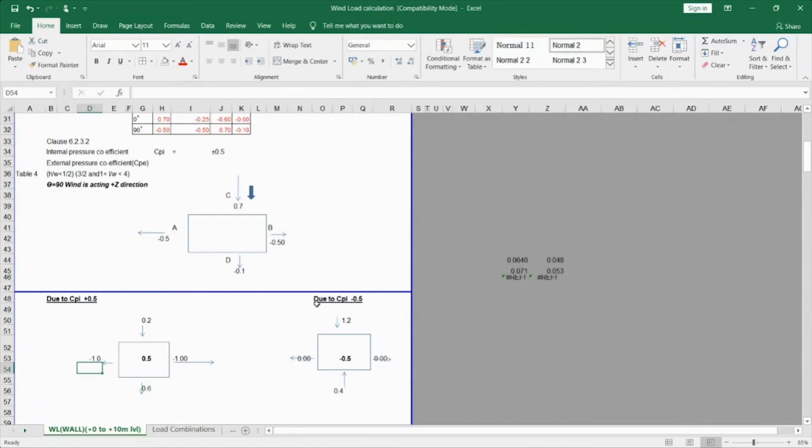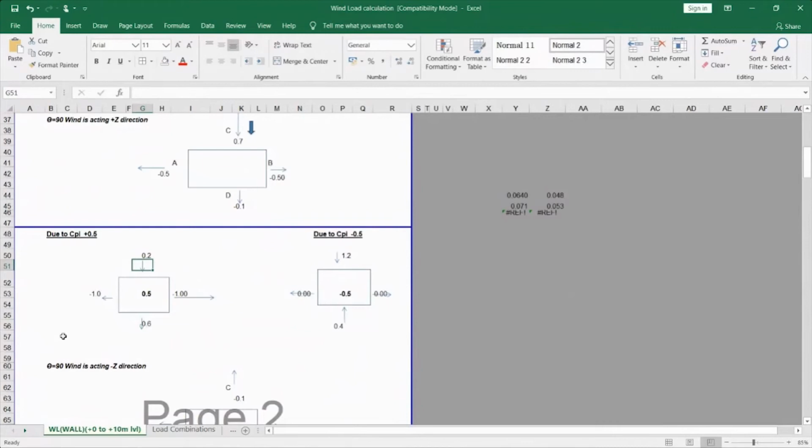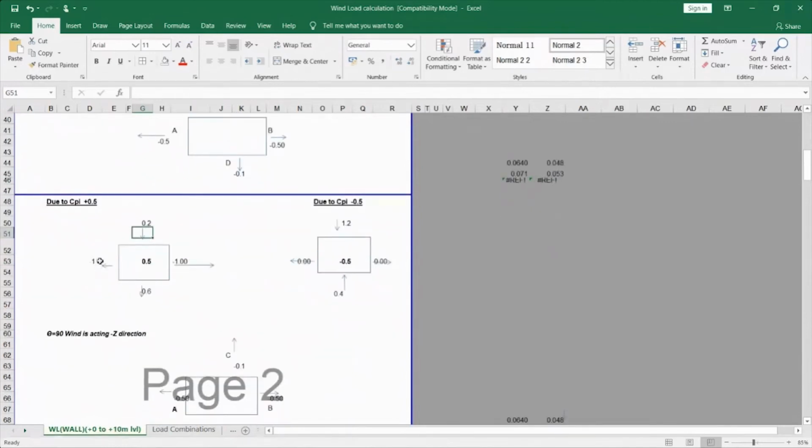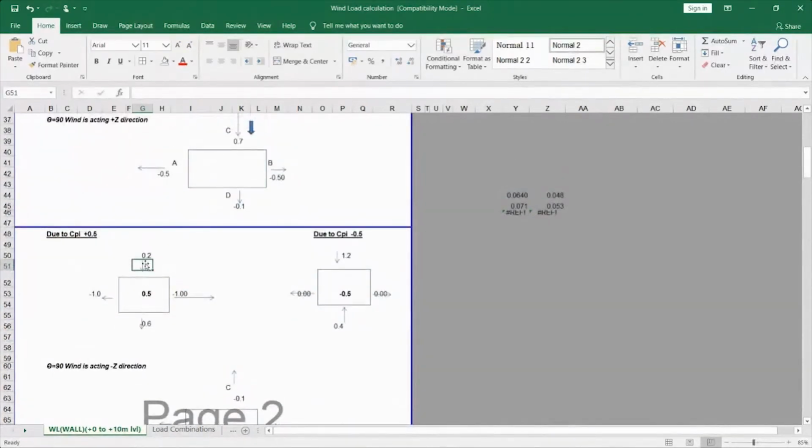I have denoted the CPE minus CPI value here. So this is how we calculate with the CPI value of 0.5 and minus 0.5, and the CPE minus CPI value is what I have indicated here.